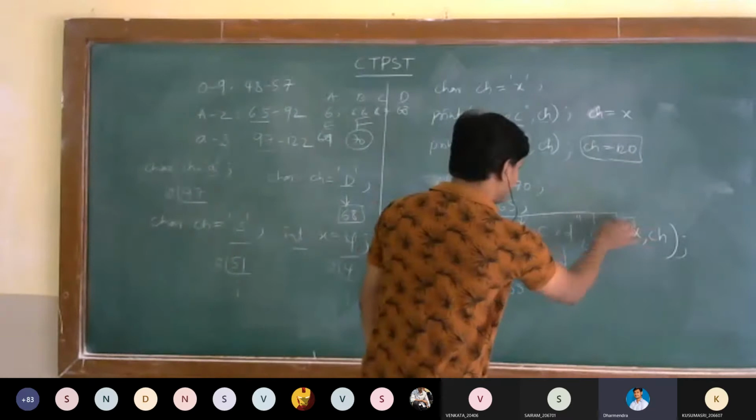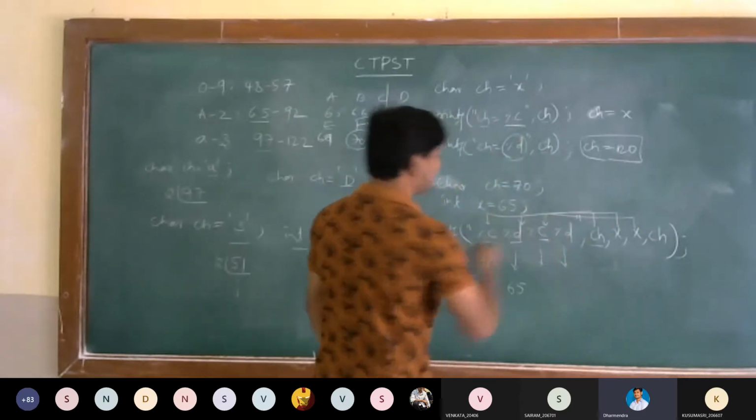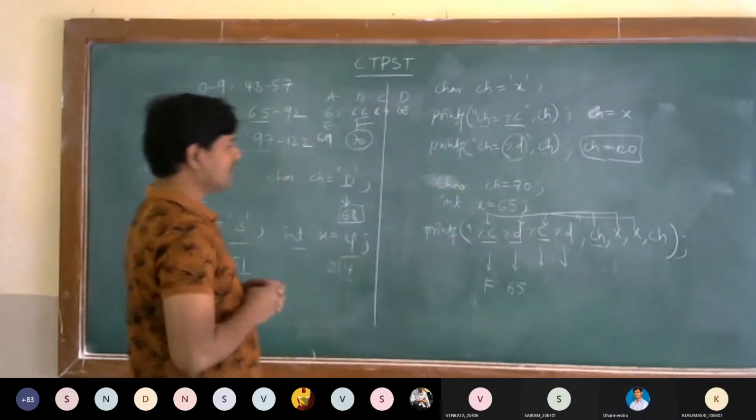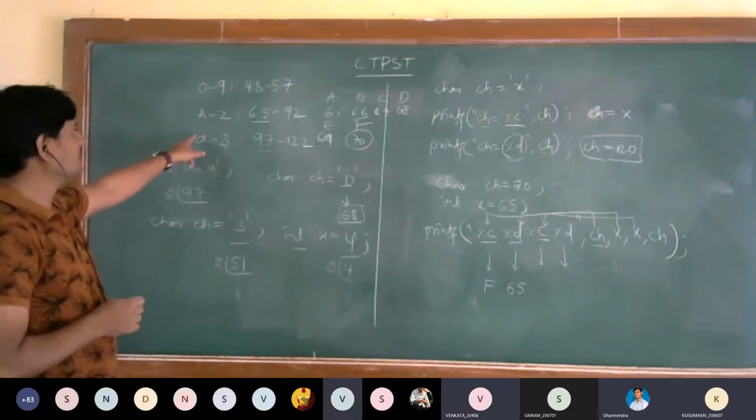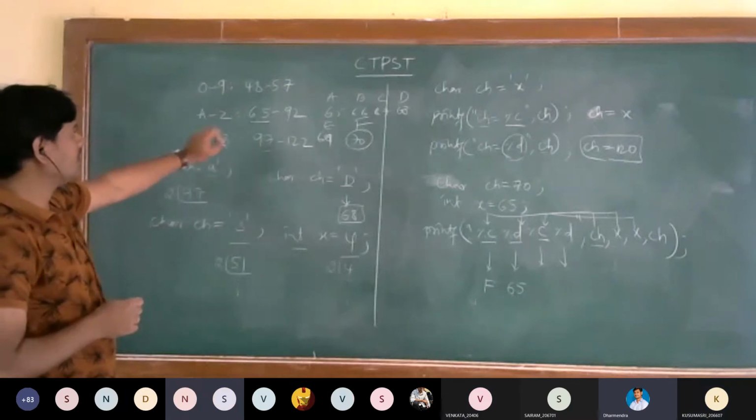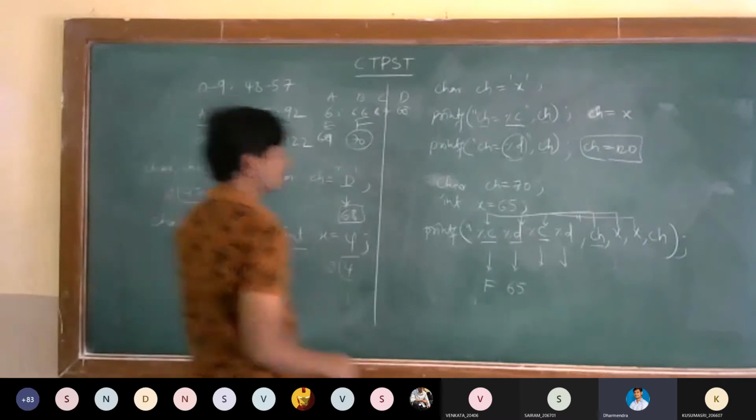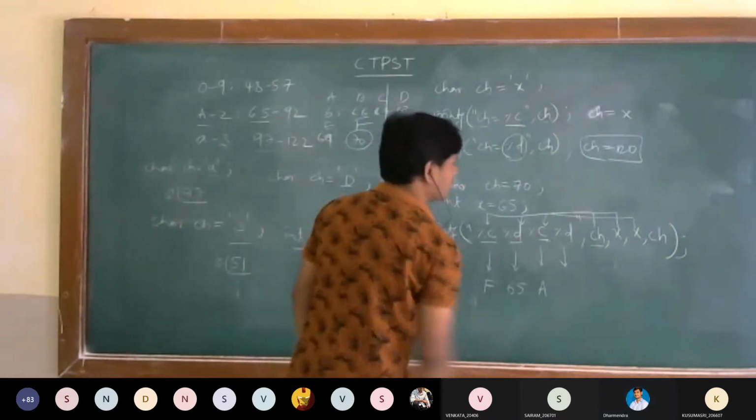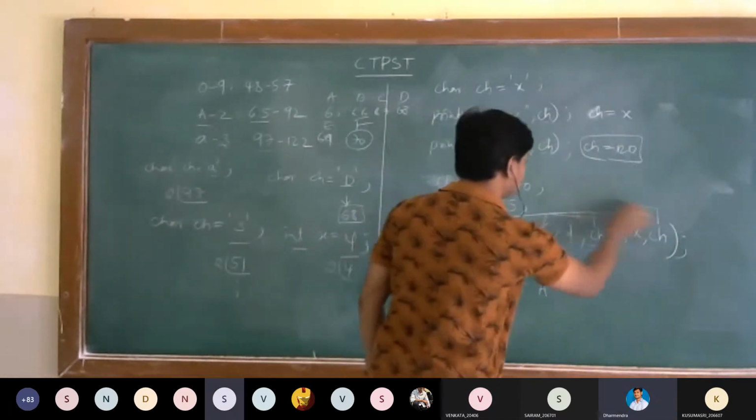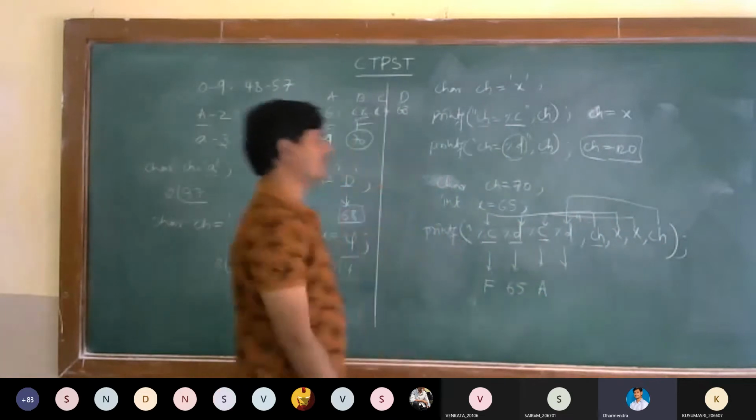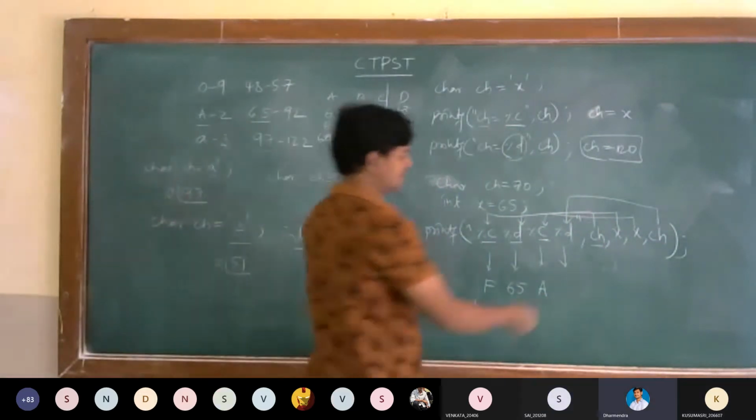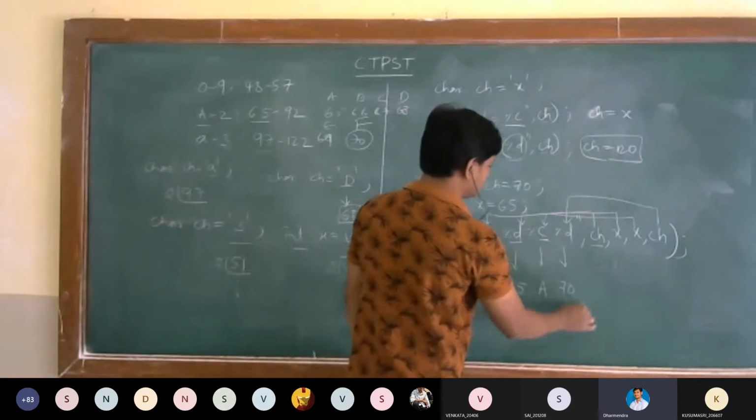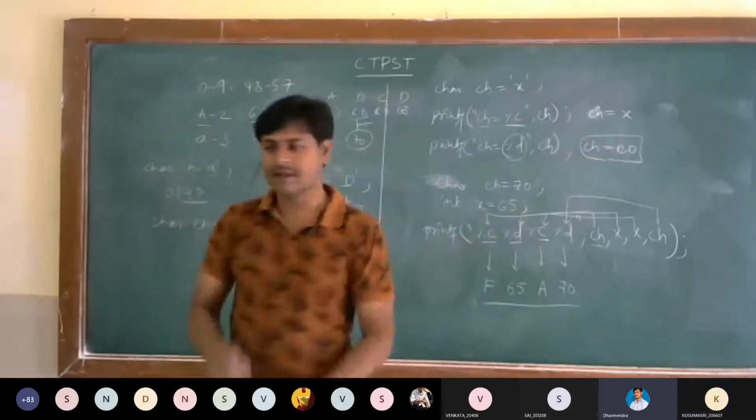Next, X is there. For this X, what am I printing? Character. Capital A. Capital A will be printed. Very good. Next, for this CH, I am printing the integer equivalent, 70. Automatically 70 will be printed. So this is the result.